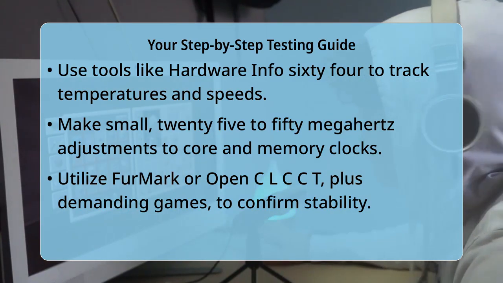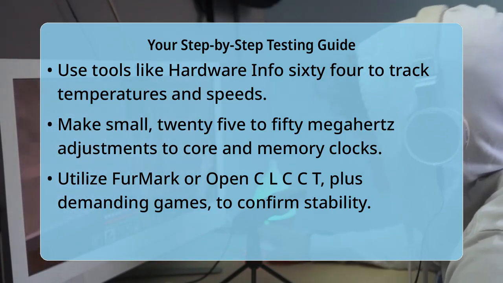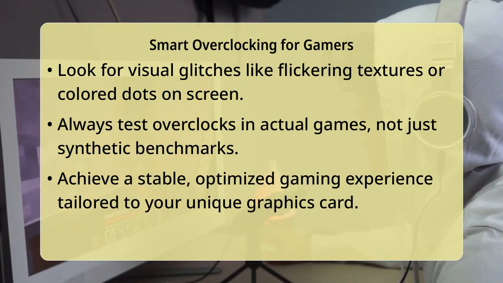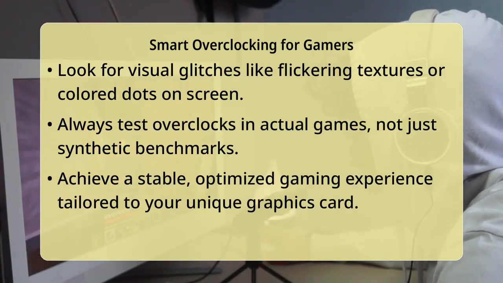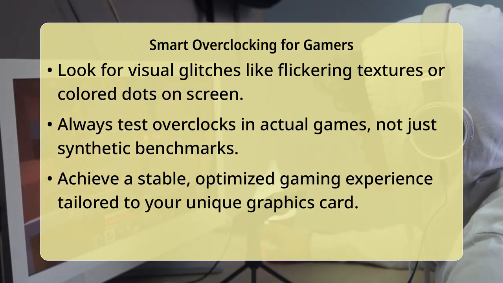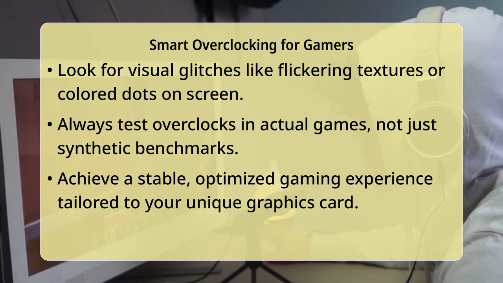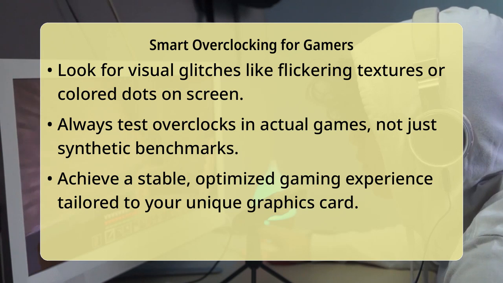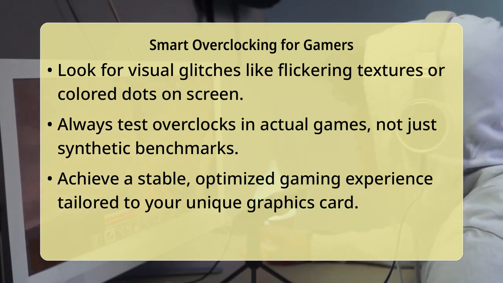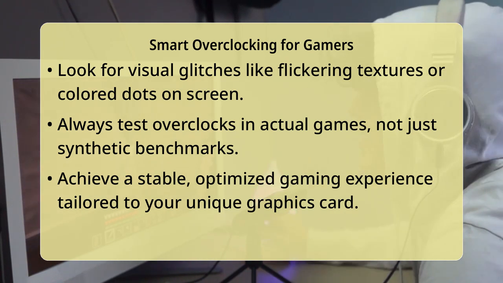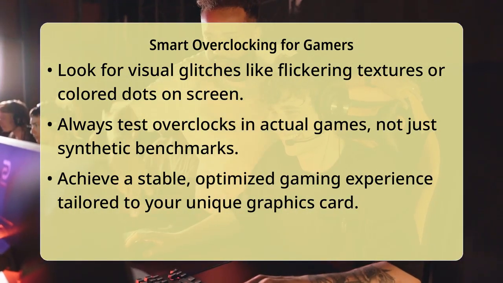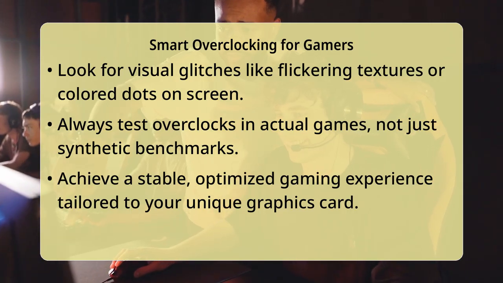An insider tip for advanced users is to understand the difference between synthetic benchmarks and real-world gaming. While synthetic tests are excellent for finding absolute maximums and thermal thresholds, some overclocks that pass synthetic tests might still be unstable in specific game engines. Always validate your settings with actual gameplay. Also, consider adjusting your graphics processing unit's voltage in small increments if you hit a wall with clock speeds. Sometimes a tiny voltage bump can stabilize an otherwise impossible overclock.